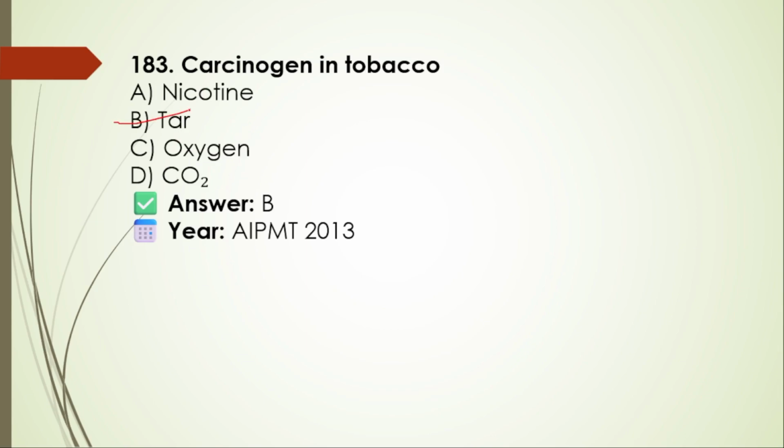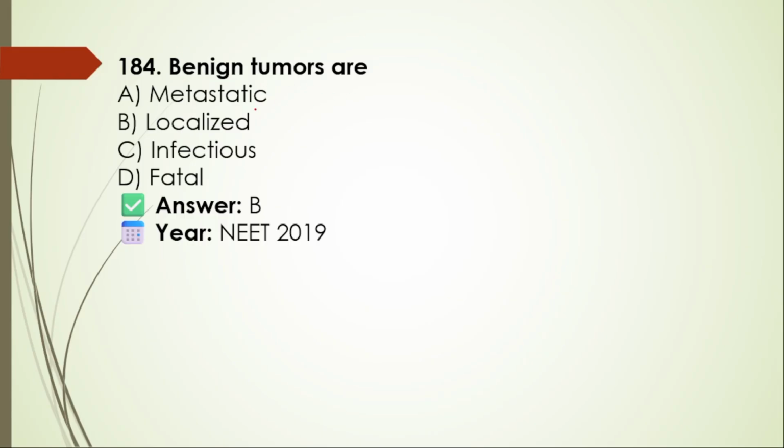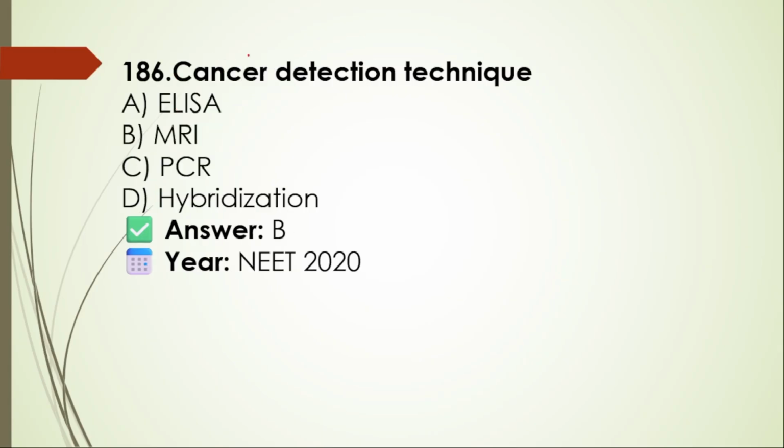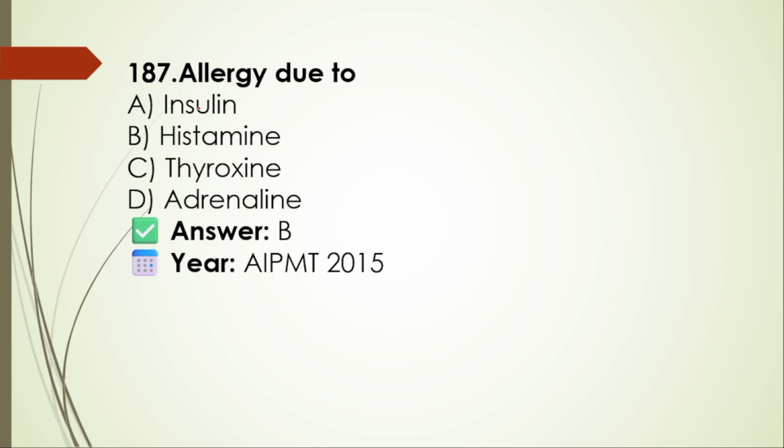Carcinogens in tobacco: nicotine, tar, oxygen, CO2. That is tar. Benign tumors are metastatic, localized, infectious, fatal. They are localized. They won't spread. Metastasis means tumor death, spread, shrinkage, formation. It is spread. Cancer detection technique: ELISA, MRI, PCR, hybridization. MRI. ELISA is for AIDS.